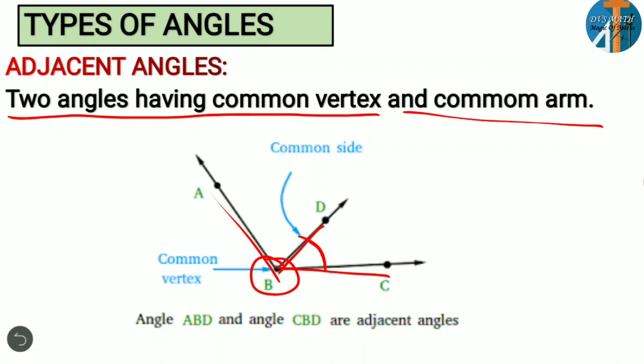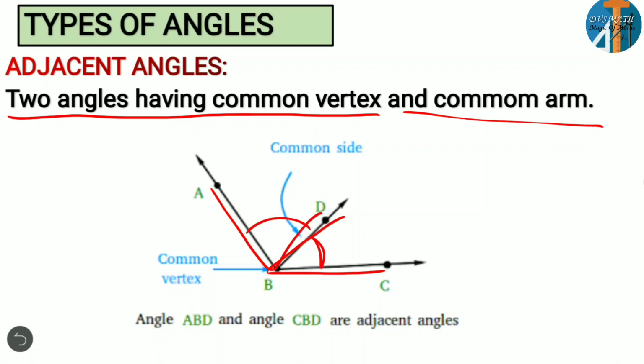This is one angle, and this is one angle. One is CBD and the other is ABD. So here you can observe that you are having two angles. This is one angle, this is one angle.